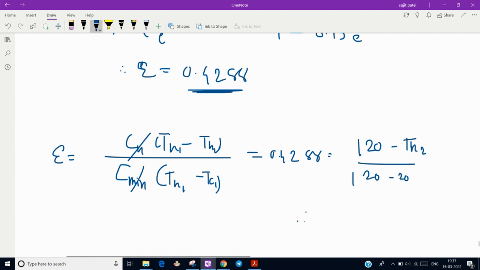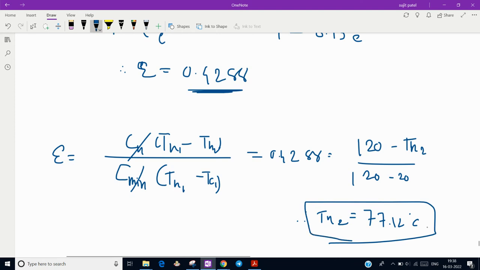When you solve this, you will find the exit temperature of the hot fluid, th2, will be 77.12 degrees Celsius. This is one of our answers.